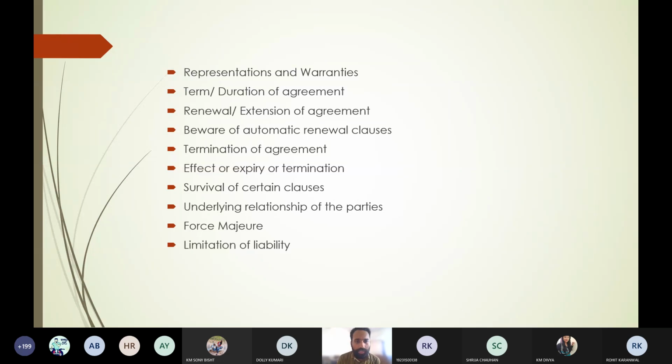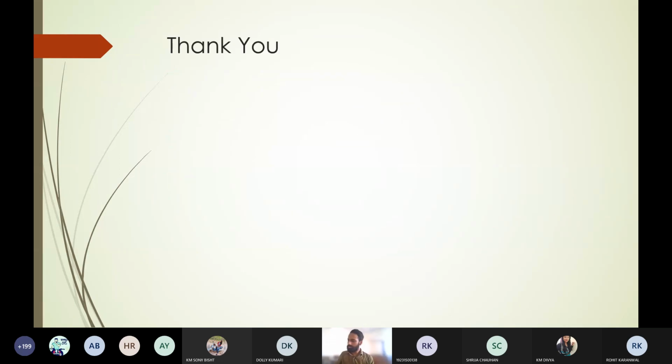The last is limitation of liabilities. I will also mention that in any kind of losses, in any kind of damages or harm, I will not be liable for more than 10,000 rupees. So I will particularly mention that if any harm happens, I can pay only up to 10,000 rupees. More than 10,000 rupees, I shall not be liable. If you want to put such kind of clauses in the contract, then you can put. So it is called a limitation of liability. Done. So these are the operative clauses.